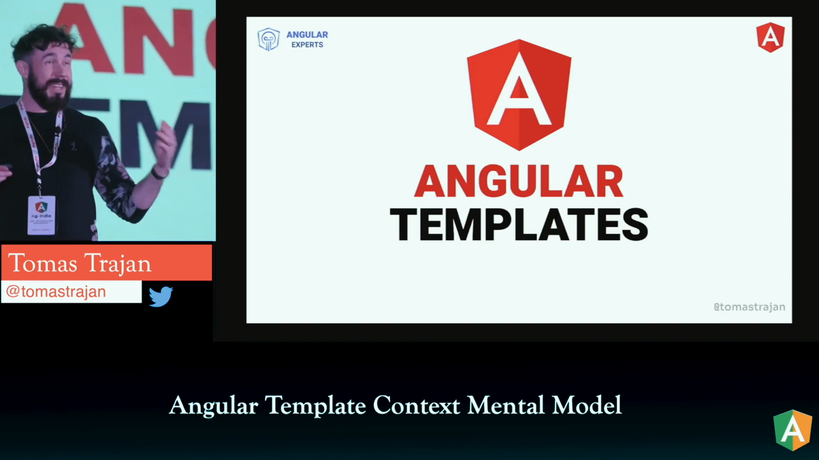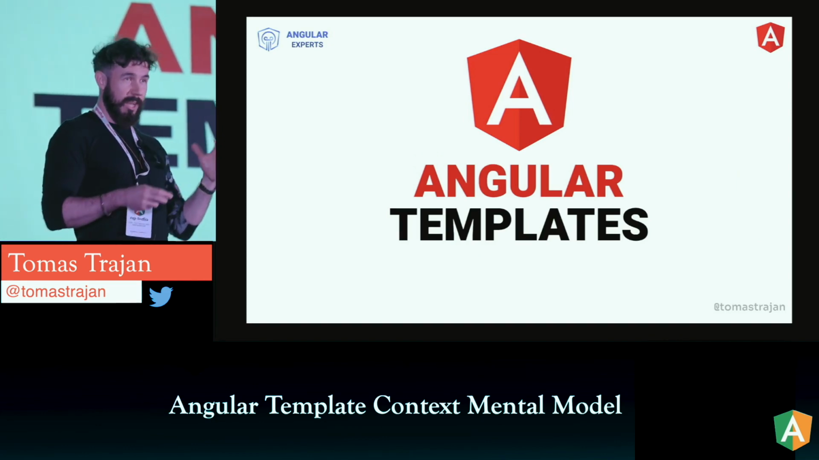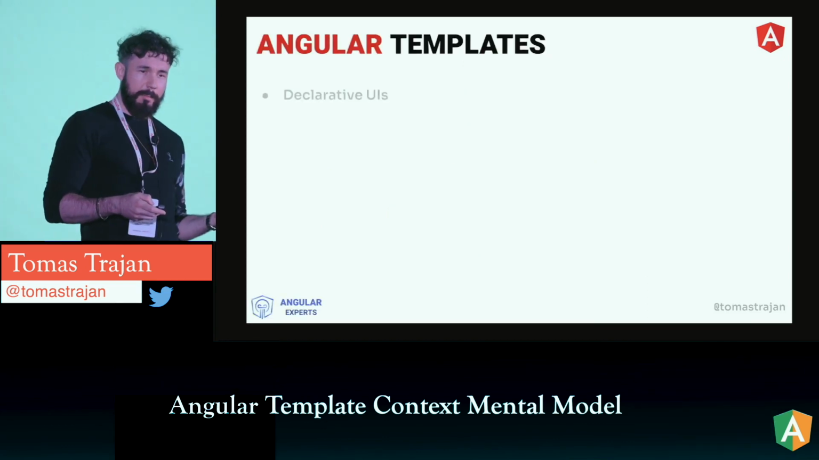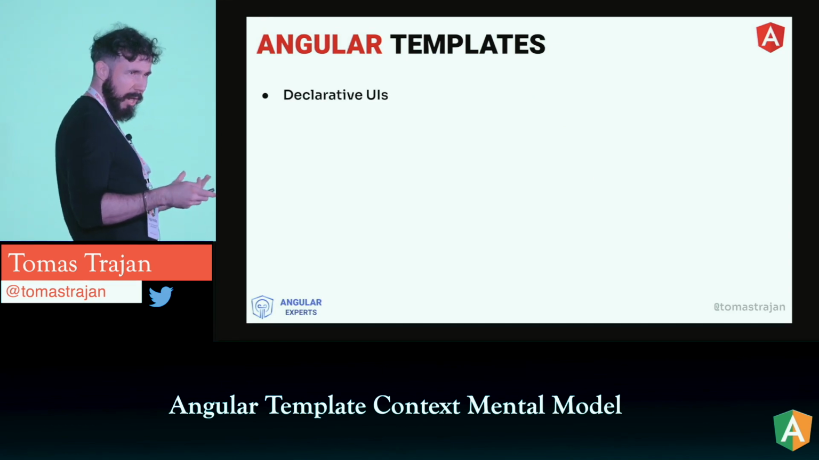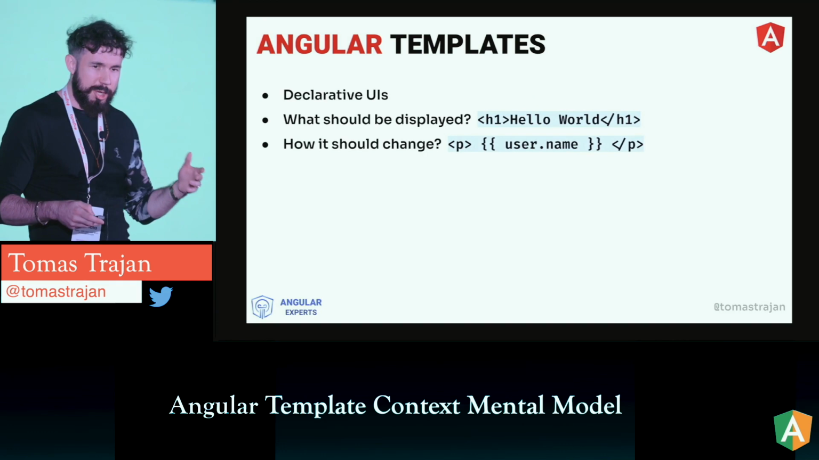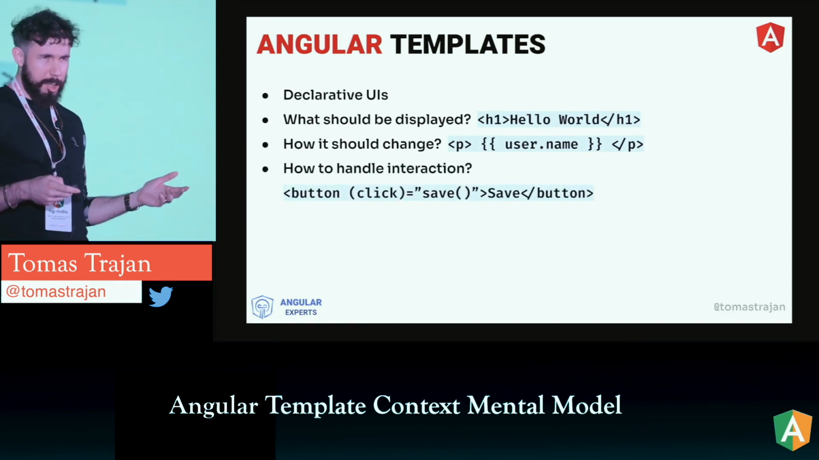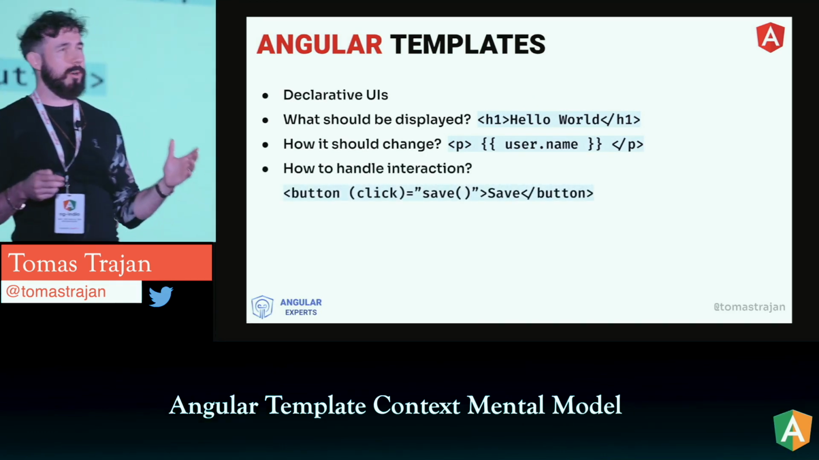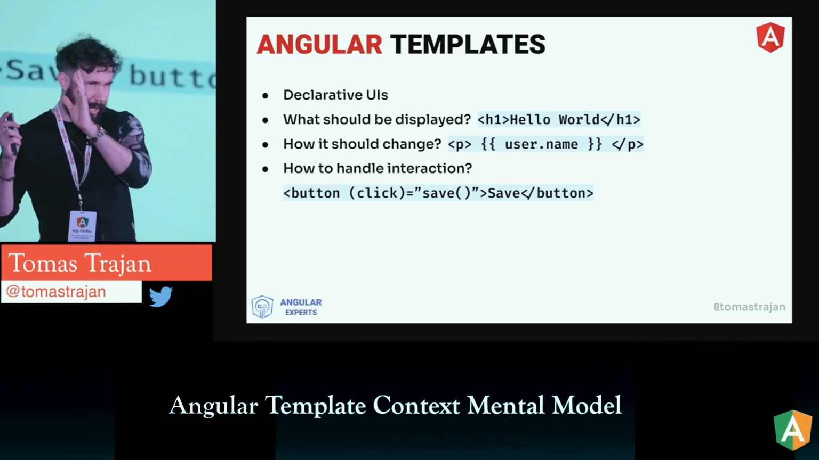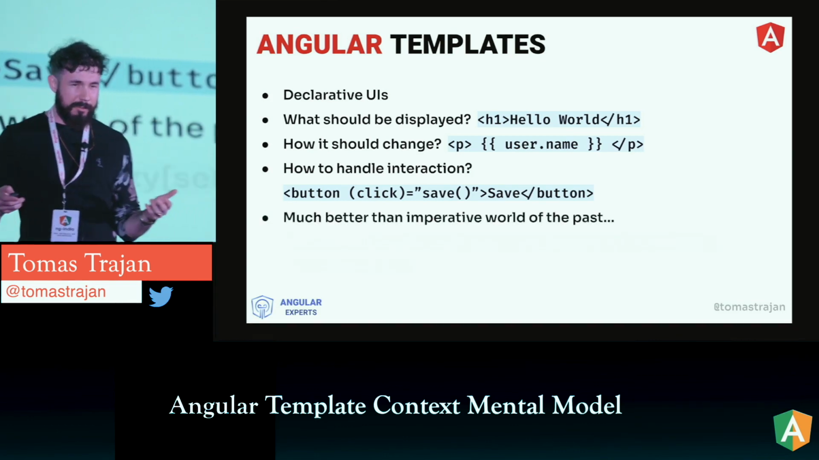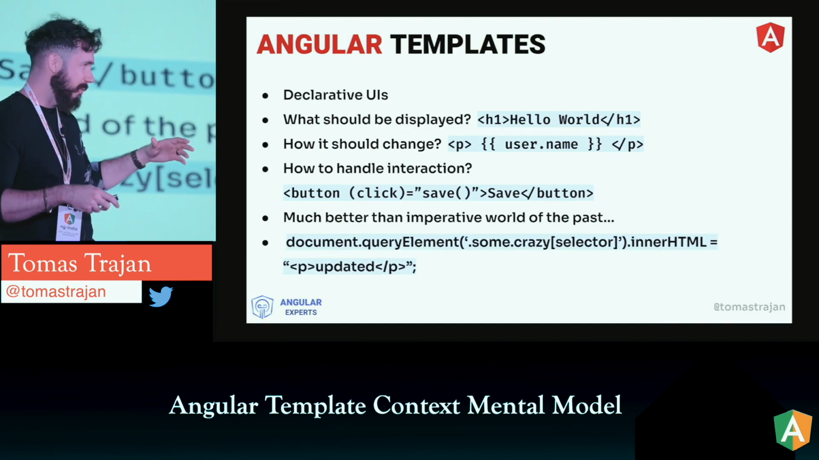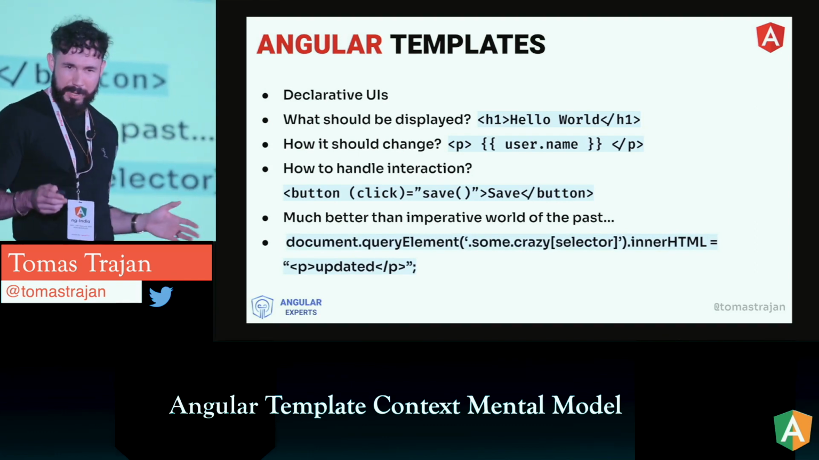So the next step on our journey is to start very basic and speak about Angular templates. Angular templates allow us to write declarative UI, so we can define what should be displayed, how it should change if the data changes, and how we should handle user interaction. And this is of course much better compared to what we had to do before Angular and other frameworks and libraries, in the imperative world where we had to get a reference to some DOM node and then reassign some HTML, which was very insecure, very imperative and hard to maintain, right?